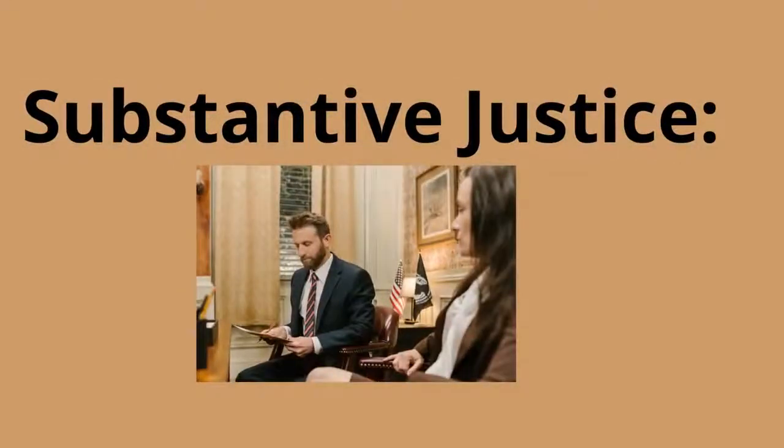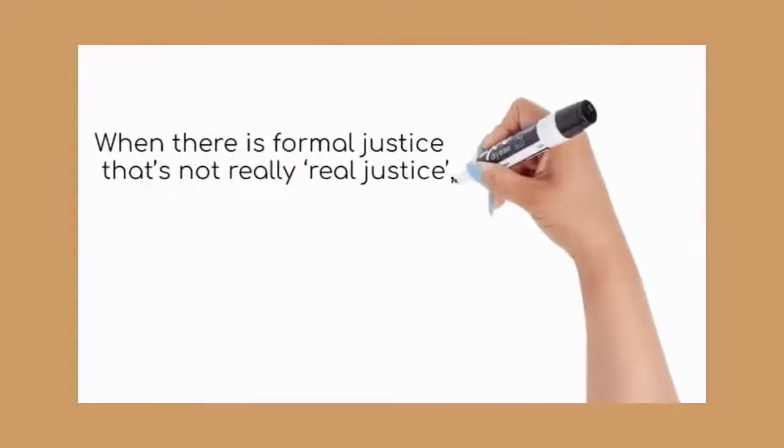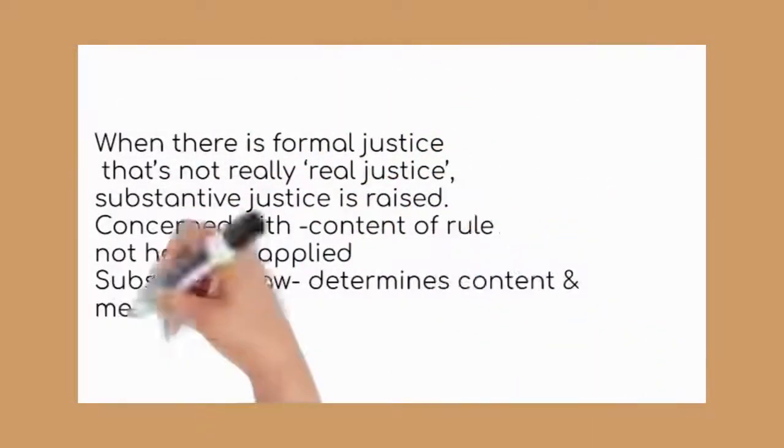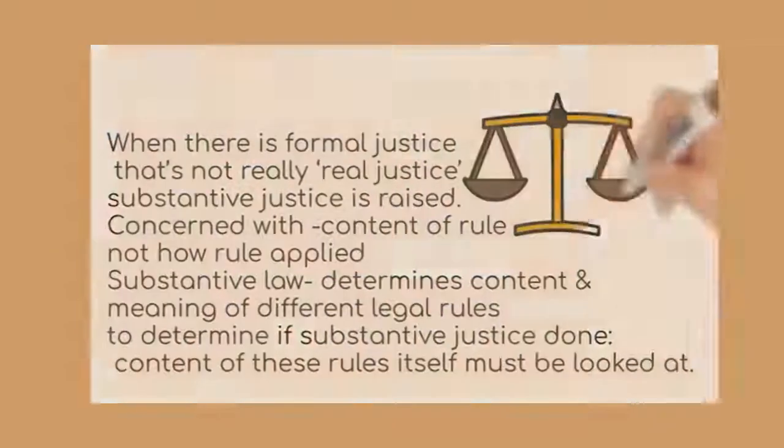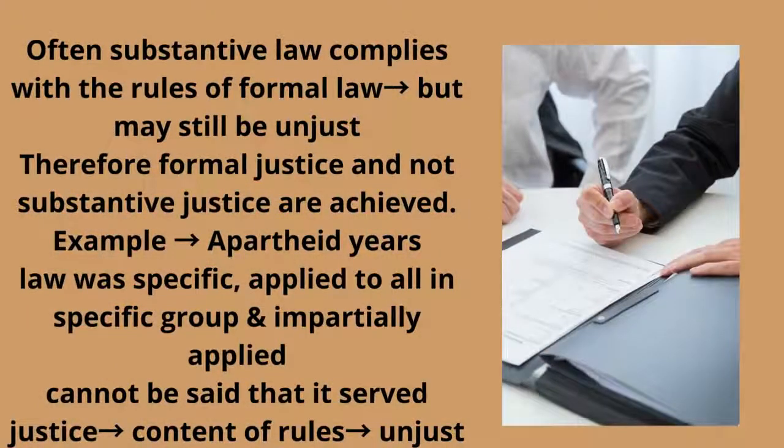Substantive justice, however, remedies some cases in which a party may feel that the result was unjust. Substantive justice concerns the content of the rule and not the way in which it is applied. In this way, formal law is that part of the law which regulates the enforcement of substantive law. Substantive law is the set of laws that governs how members of a society are to behave. It is contrasted with procedural law, which is the set of procedures for making, administering, and enforcing substantive law. Substantive law defines rights and responsibilities in civil law, and crimes and punishments in criminal law. It may be codified in statutes or exist through precedent in common law.